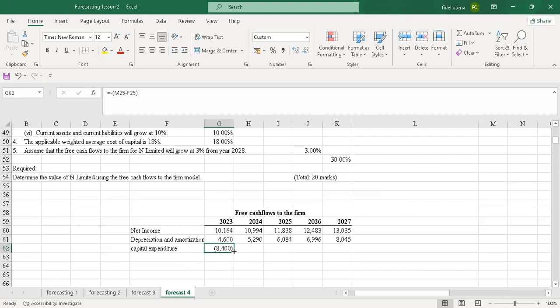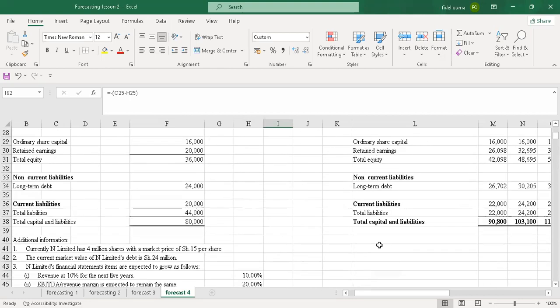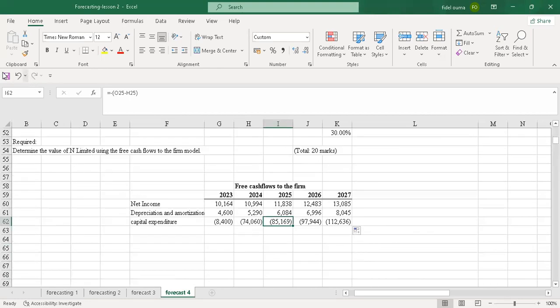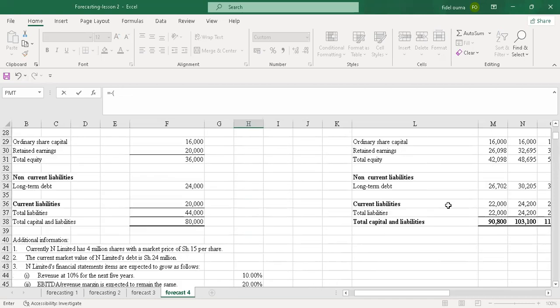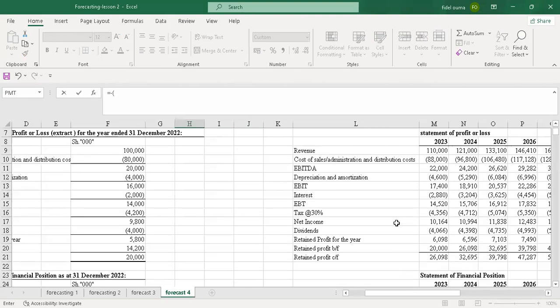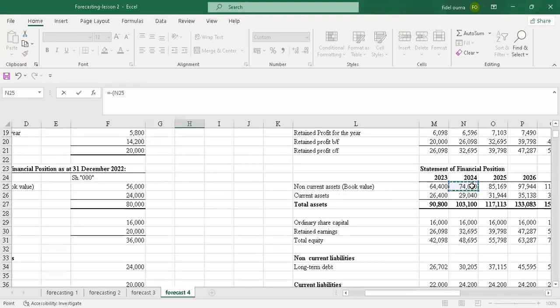So that's an expenditure. It's a negative cash flow. I think you understand that, because you used money to purchase an asset. When I drag, the values will change automatically. As you can see, this N25 minus G25, no, it can't be that way. Let me undo that. So I'll go to the second year, and I'll do the same, negative bracket. And now I'll pick for 2024 minus that.